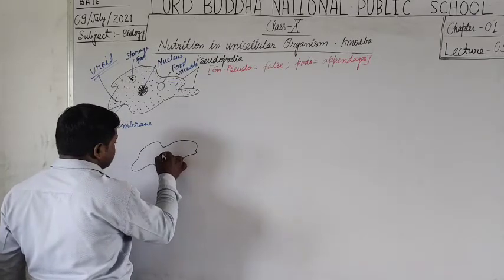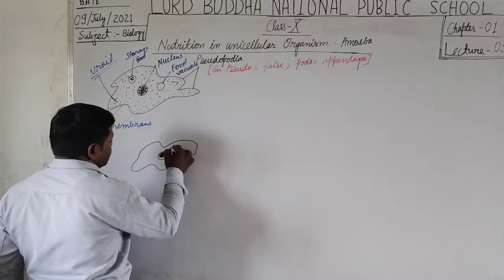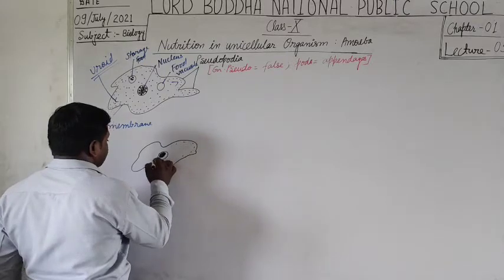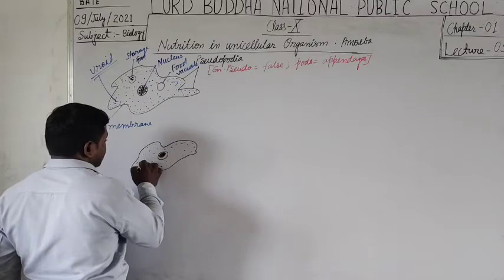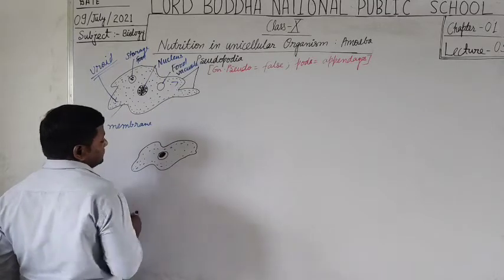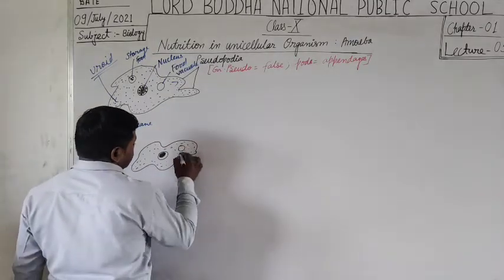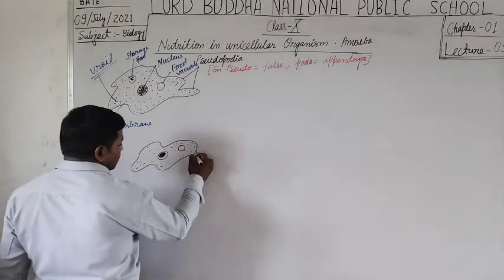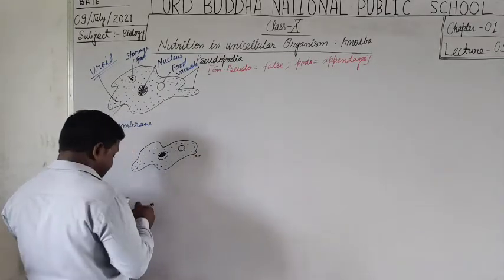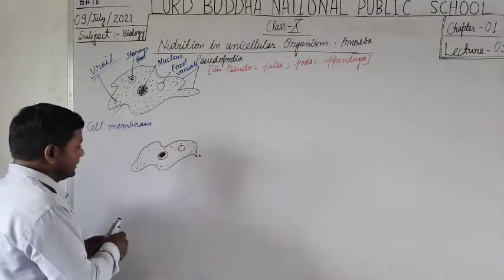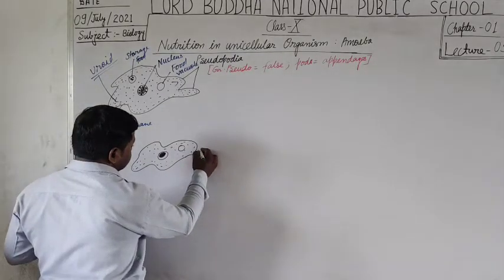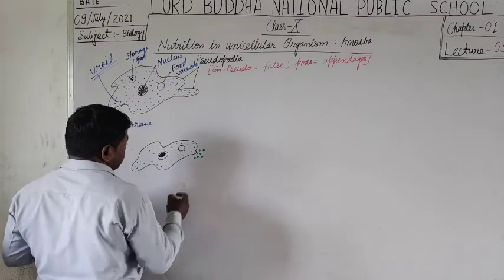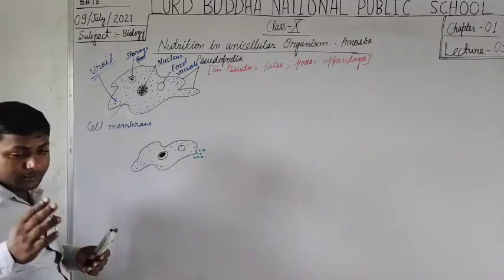This is the nucleus, and students, the protoplasm, or you can say the cytoplasm inside the cell, and here the vacuoles are present. There are some food particles present close to the amoeboid body.